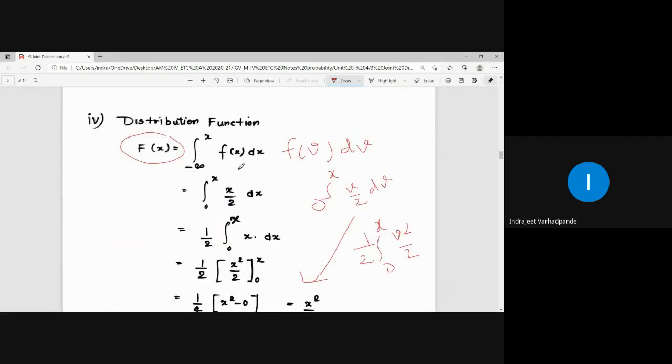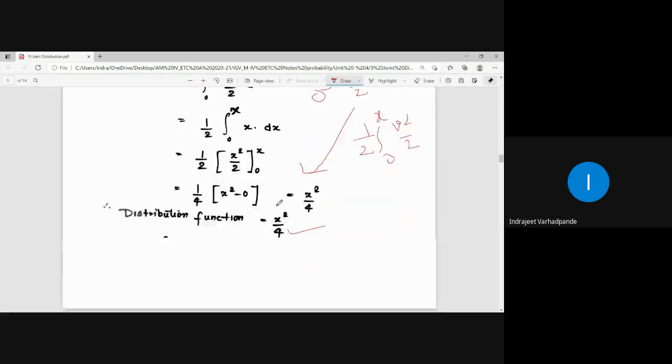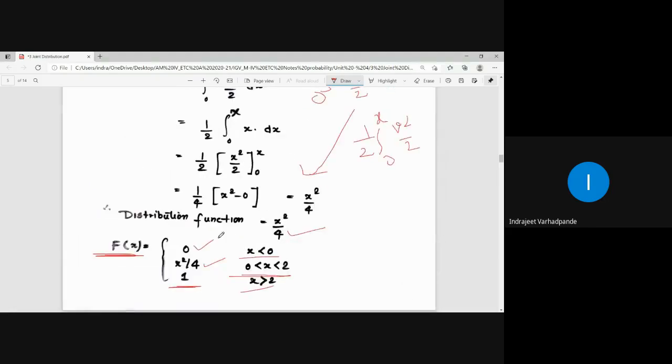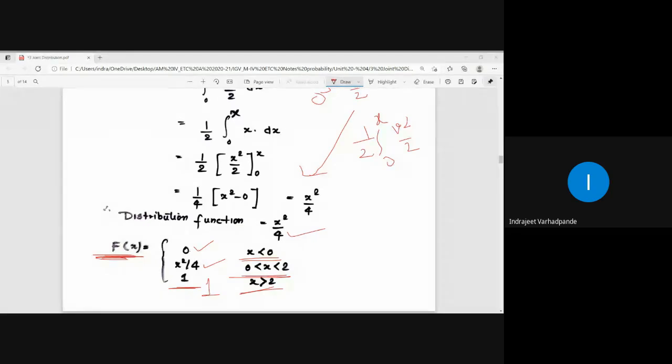So either you write f of v dv or f of x dx, the answer is still going to be the same. So in this case, how do we write down the distribution function? The distribution function is written as 0 for x less than 0, x square by 4 for the range 0 less than x less than 2, and for the range x greater than 2, the value of the distribution function is going to be equal to 1. So this is how we calculate the distribution function.